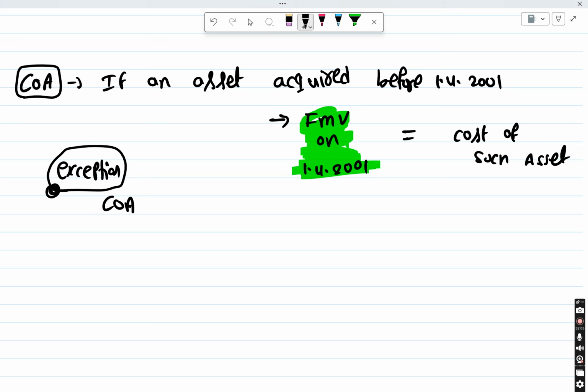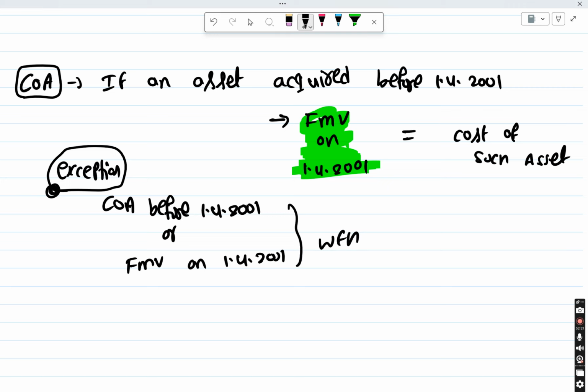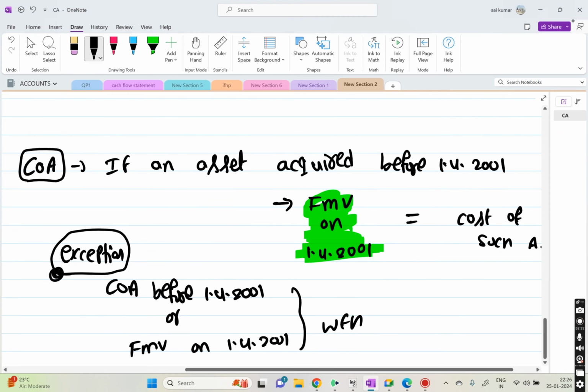So the cost of acquisition before 1/4/2001 or FMV on 1/4/2001, whichever is higher. This part I will explain while doing the question. This is the only part I want you to write. Now we can directly jump into the questions.